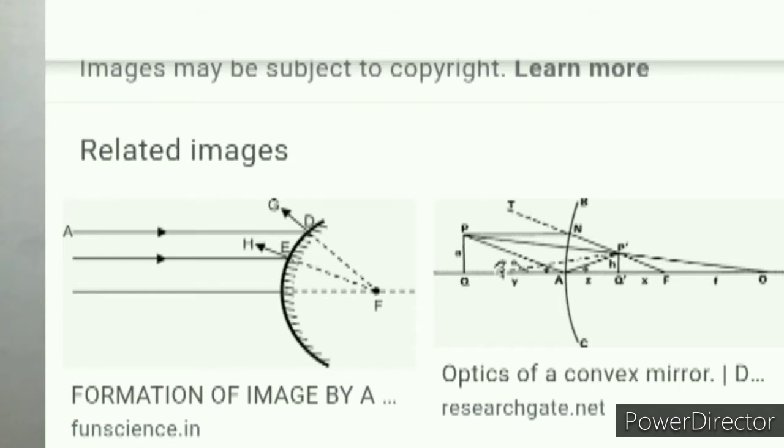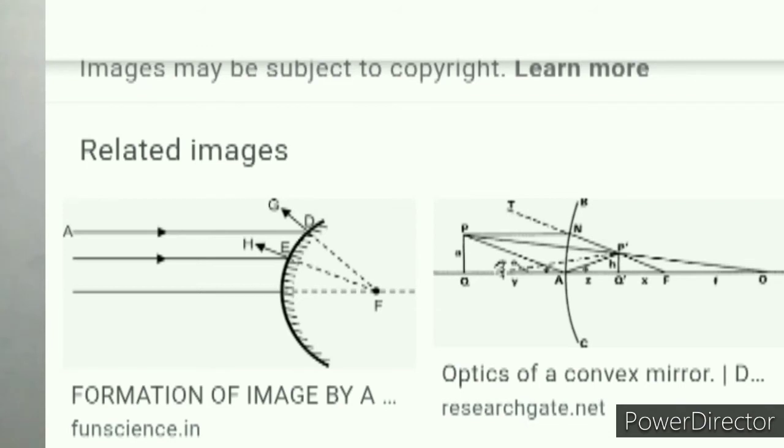The image has formed by the imaginary cut of the lines, means by these dotted lines, where actually they are meeting at some point, but actually they are not meeting at any point. That's why we have imagined these two lines and shown them by dotted lines, and by the dotted lines the image is formed.